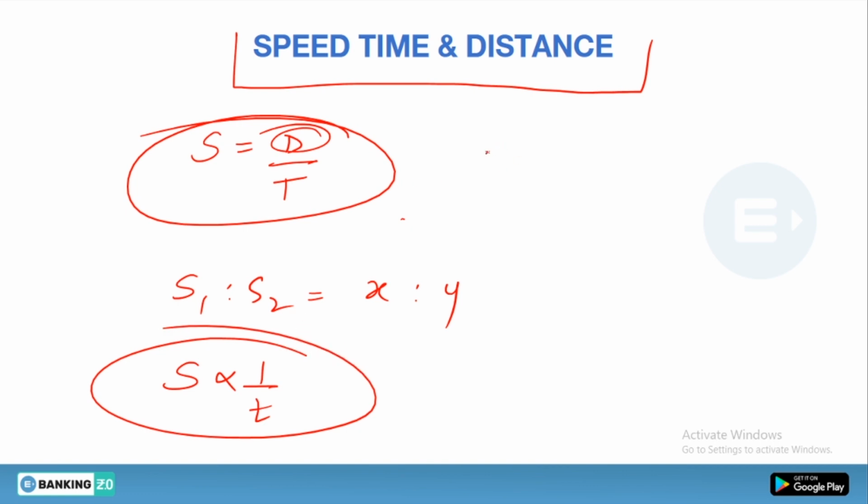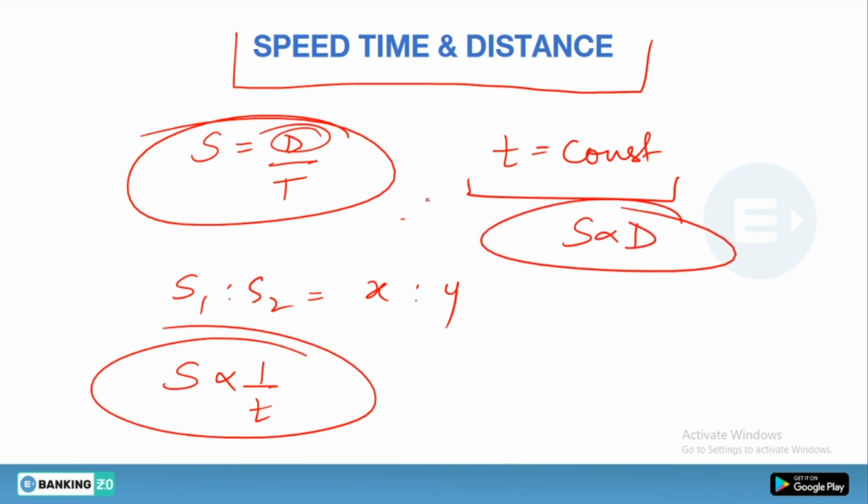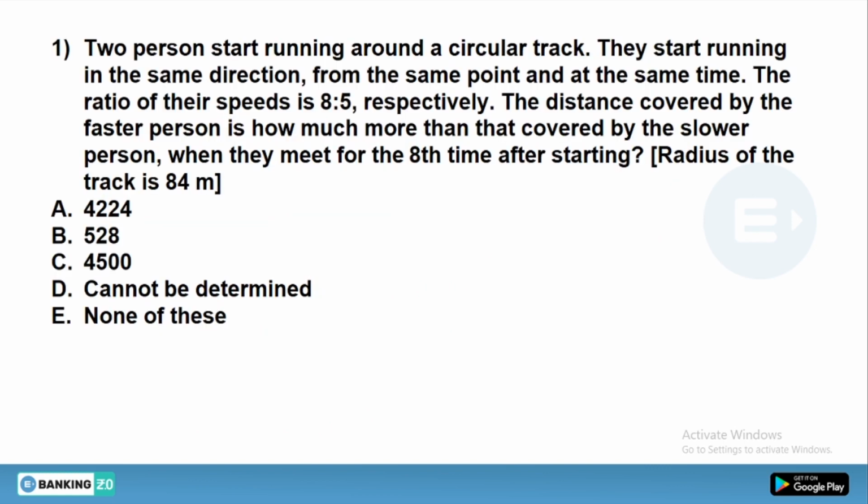But what would happen if time is constant? That means whoever has the most speed will cover the maximum distance. That means speed is directly proportional to distance. So you have a clear idea of this relation, and remember that I will use this method. Okay, let's move ahead. Let's see what the first question is saying.